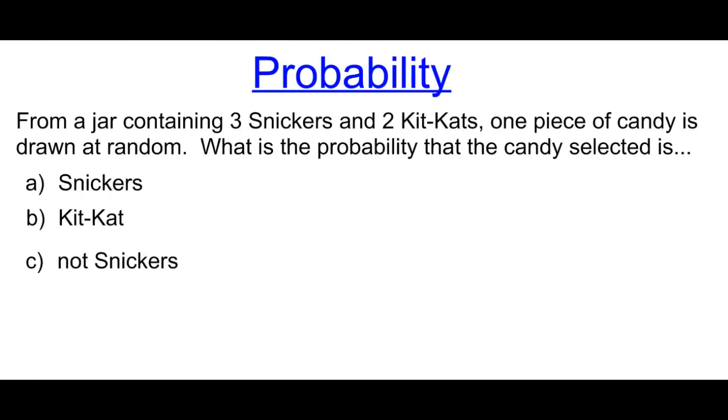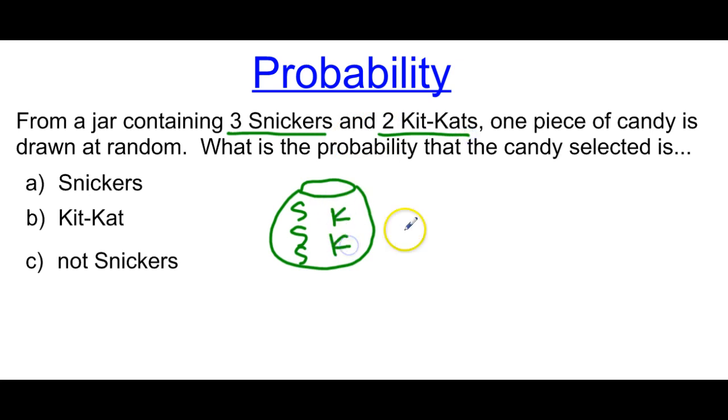So let's look at a really simple example. From a jar containing 3 Snickers and 2 Kit Kats, 1 piece of candy is drawn at random. What is the probability of the candy selected is one of these, all right? So if you think we have a jar, I know it looks like a fishbowl, but we have 3 Snickers, so I'm going to put S, S, and S, and then we have 2 Kit Kats, so I'm going to put K, K. So we're looking at the probability of something happening when you stick your hand in the jar and you pull out 1 piece of candy, all right?